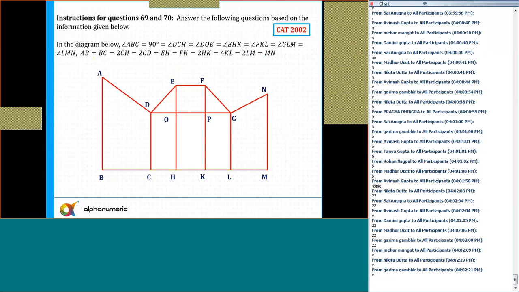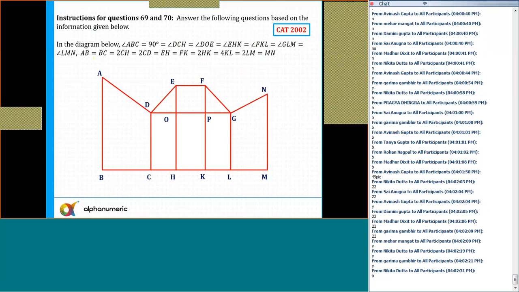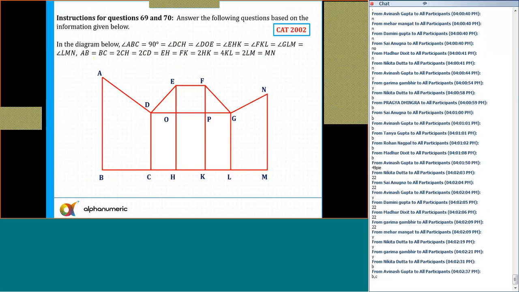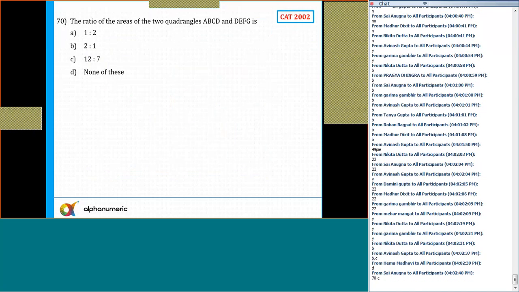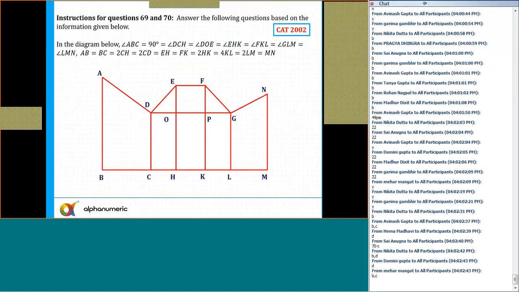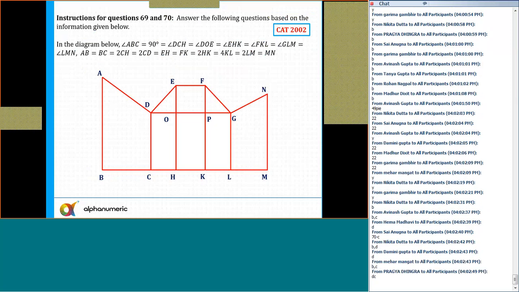Now 69 and 70. For 69 and 70, tell me what is the answer? BC. Okay, let's see here. In the diagram below, angle ABC is 90 degrees.